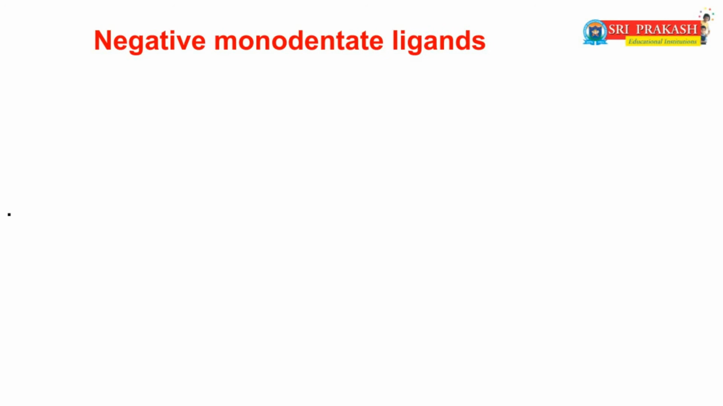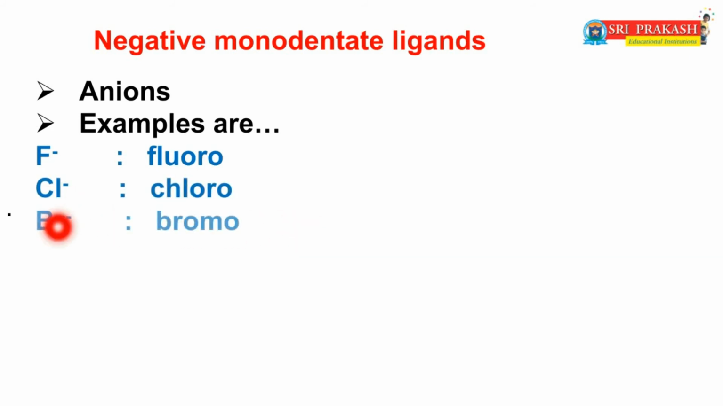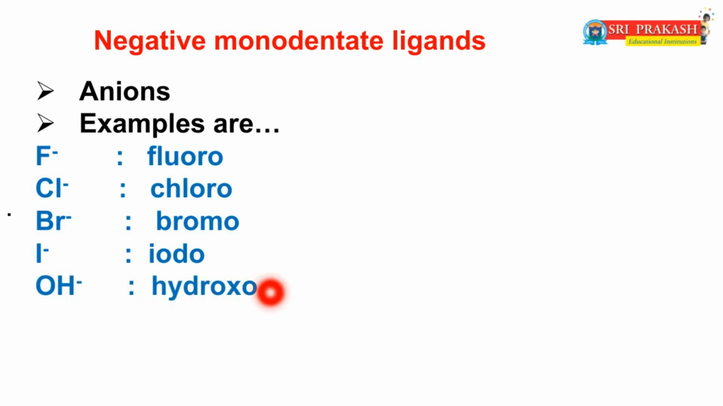Now we will discuss another type of monodentate ligands, that is negative monodentate ligands. These are also called anions. That means the negative monodentate ligands contain at least one negative charge. Examples are F minus, name fluoro; Cl minus, chloro; Br minus, bromo; I minus, iodo; OH minus, hydroxo; CN minus, cyano,